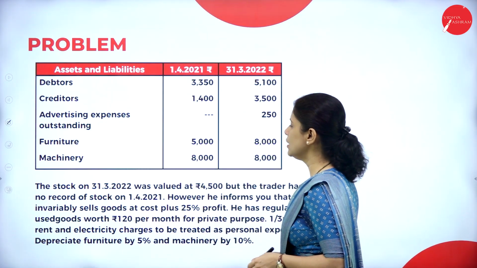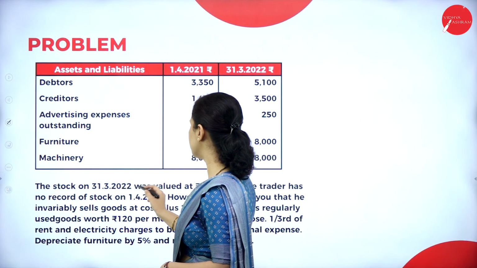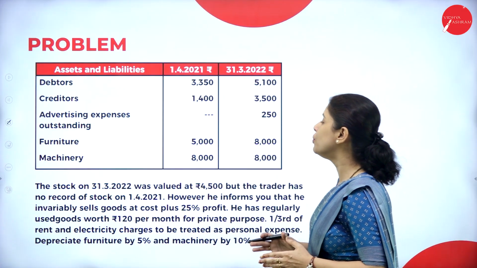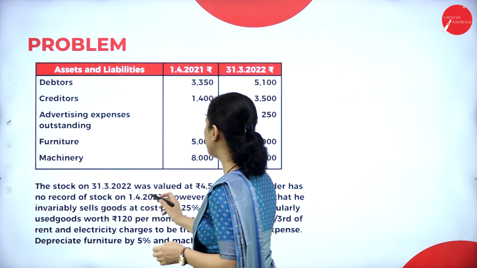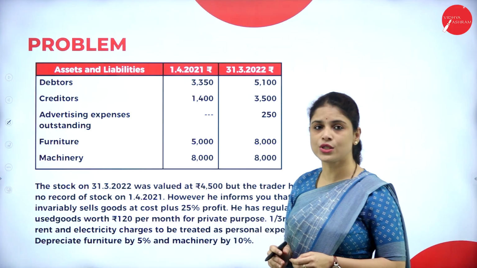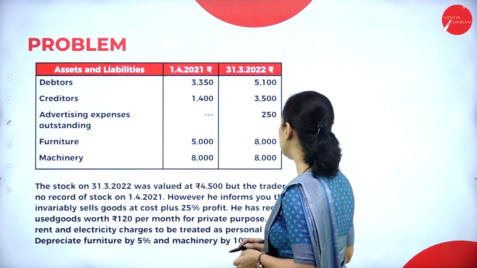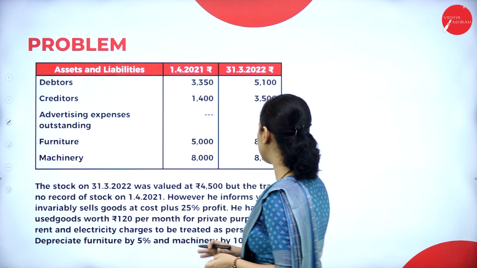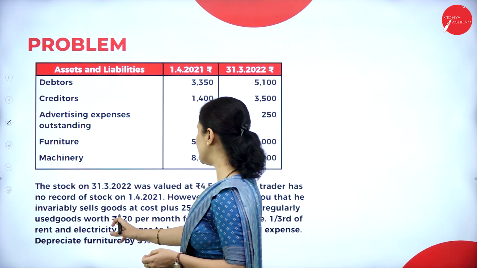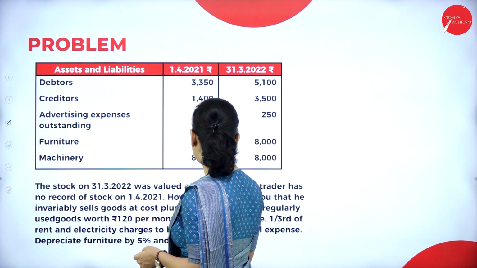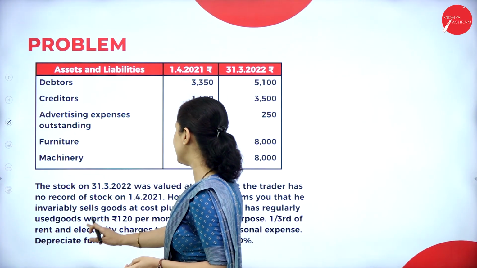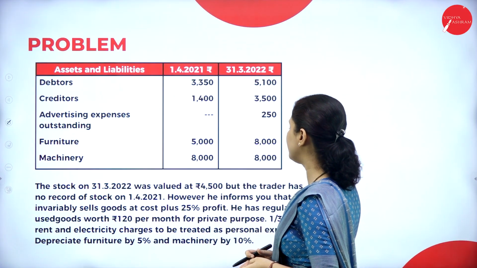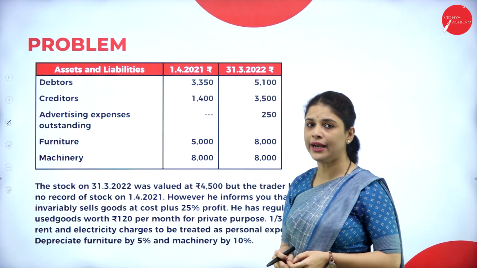Now let us see. The stock on 31/3/2022 was valued at 4,500, but the trader has no record of stock on 1/4/2021. That means the opening stock is not given. However, he informs you that he invariably sells goods at the cost plus 25% profit. He has regularly used goods worth rupees 120 per month for the private purpose. 1/3 of rent and electricity charges to be treated as personal expense. Depreciate furniture by 5% and machinery by 10%.